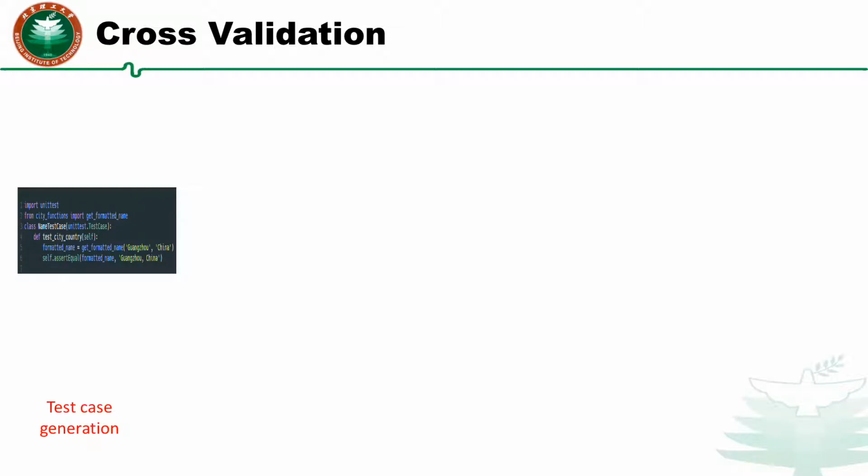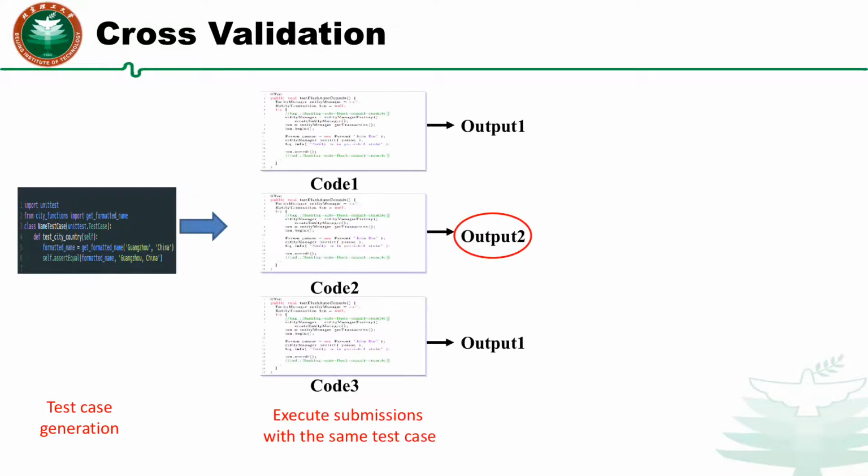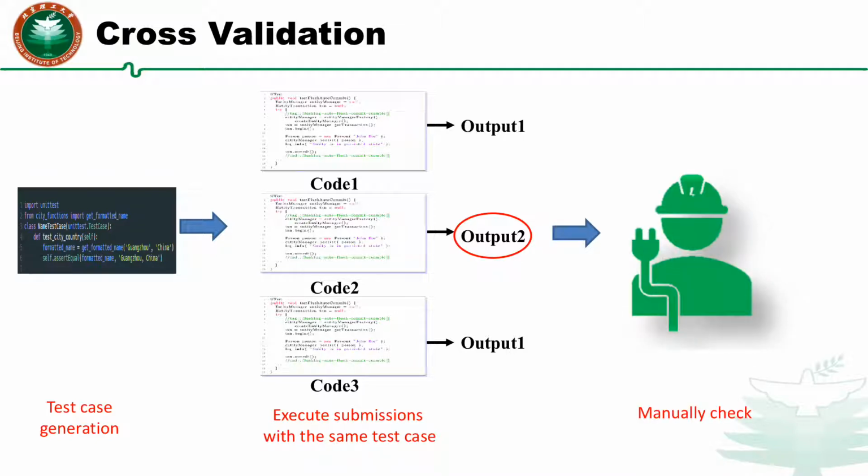First, we automatically create test cases with fuzz testing. For each test case, we automatically run each of the submissions with the test case. If the submissions result in different outputs, we manually check the results and remove the buggy submissions.